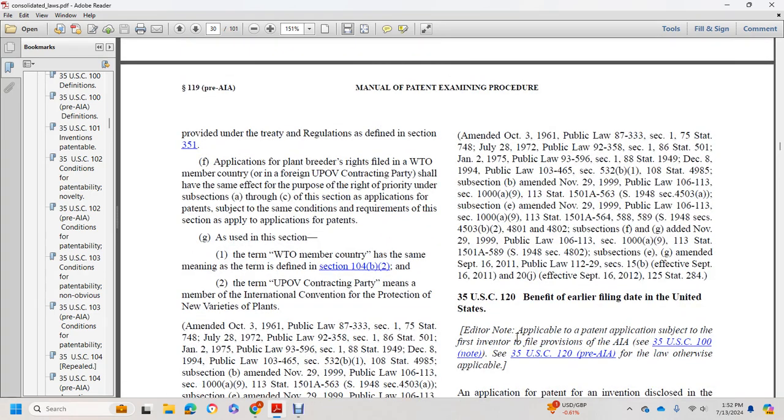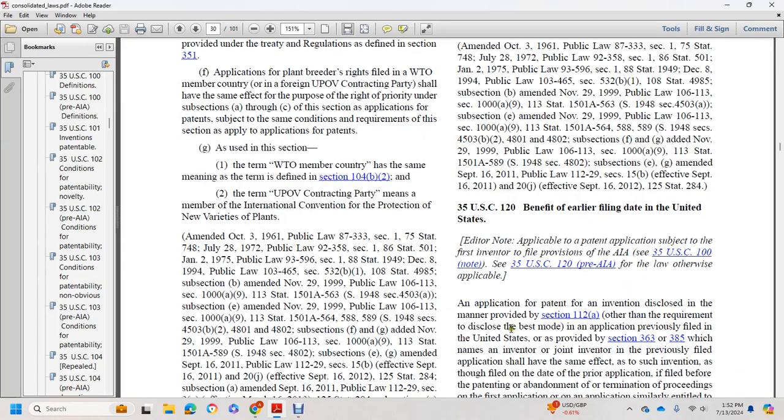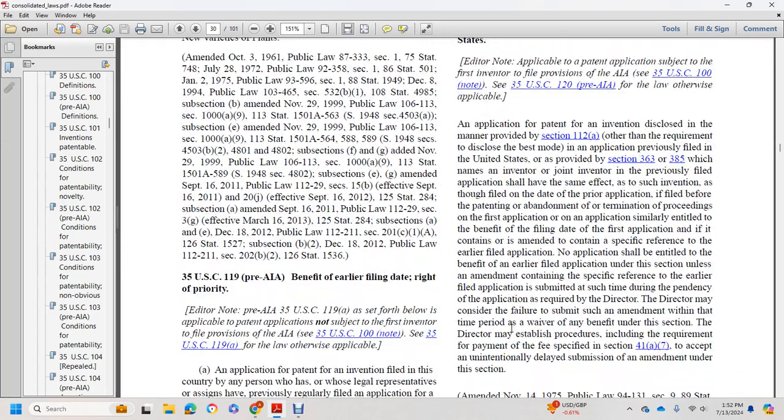Title 35 U.S. Code 120, Benefit of Earlier Filing Date in the United States. An application for patent for an invention disclosed in the manner provided by section 112(a), with the other requirement to disclose the best mode, in an application previously filed in the United States, or as provided by section 363 or 385, which names the inventor or a joint inventor with the previously filed application, shall have the same effect as to such invention as though filed on the date of the prior application,